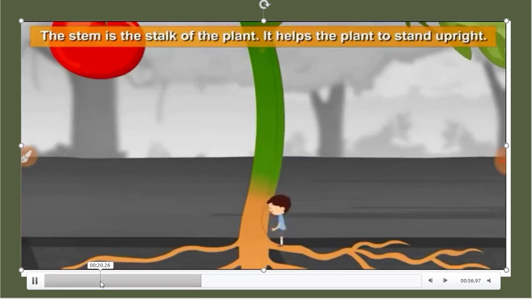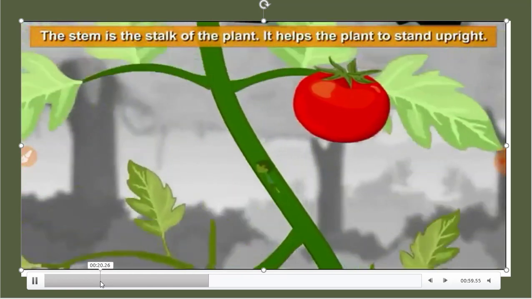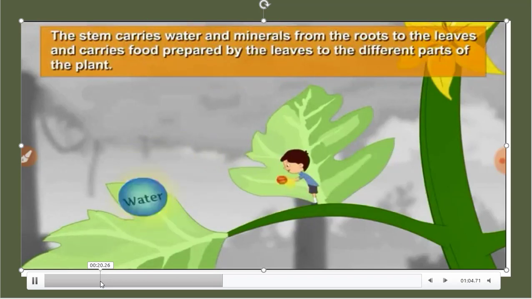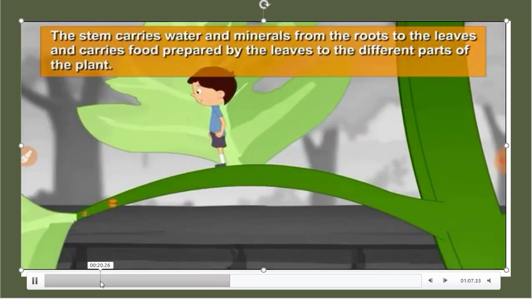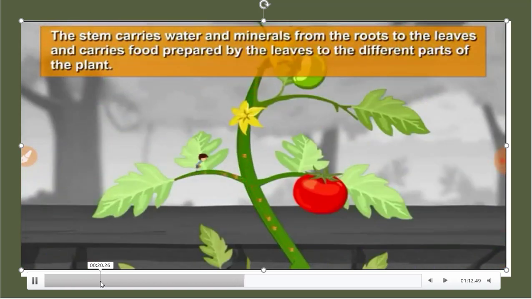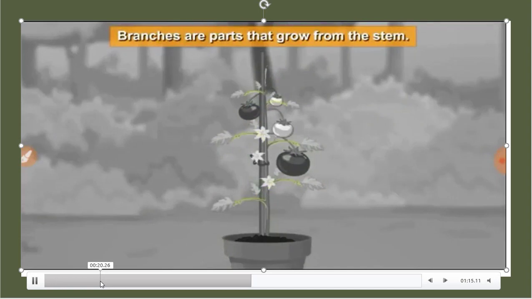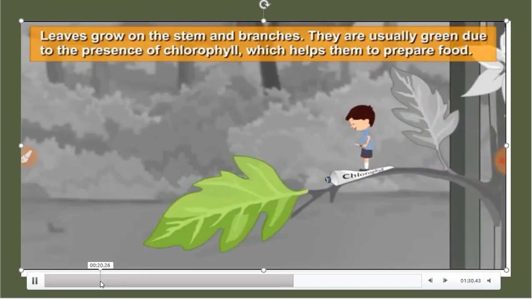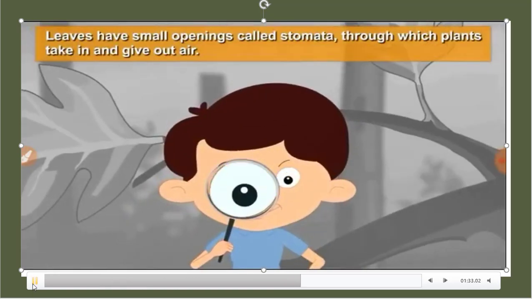See, the stem is the stalk of the plant. It helps the plant to stand upright. The stem carries water and minerals from the roots to the leaves and carries food prepared by the leaves to the different parts of the plant. Branches are parts that grow from the stem. Leaves grow on the stem and branches. They are usually green in color due to the presence of chlorophyll, which helps them prepare food.